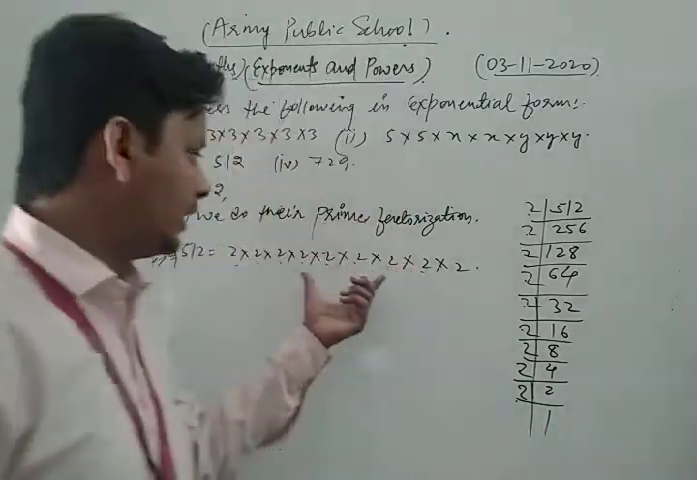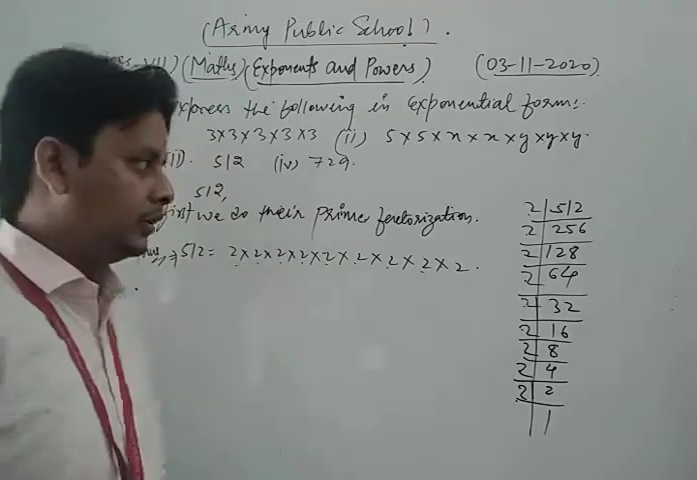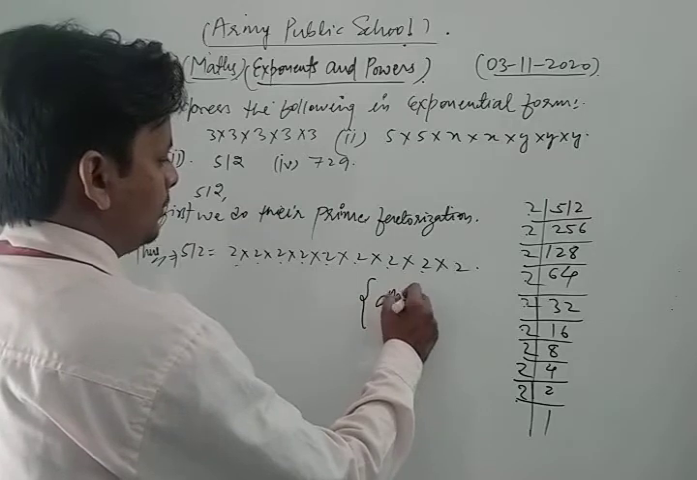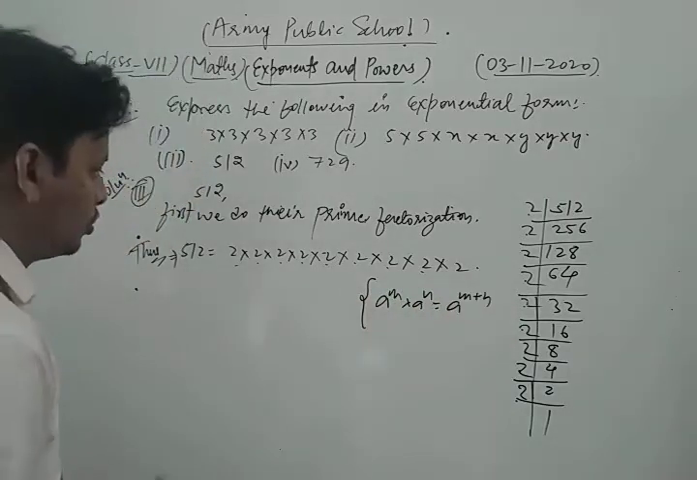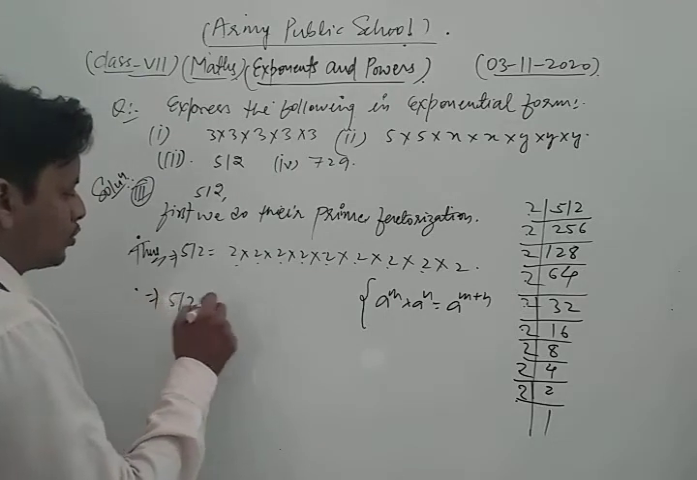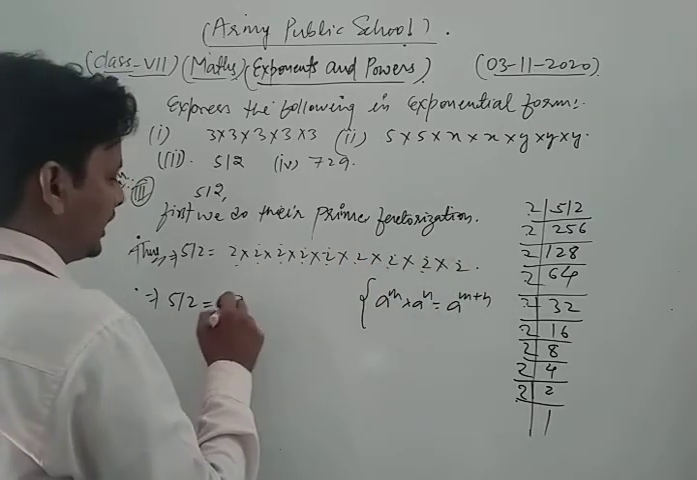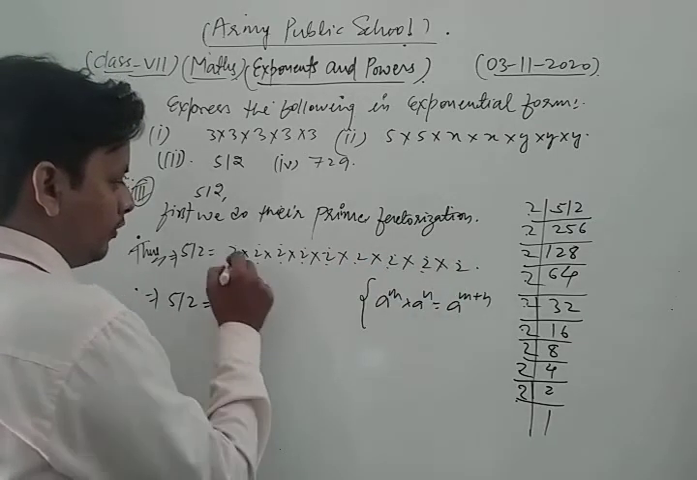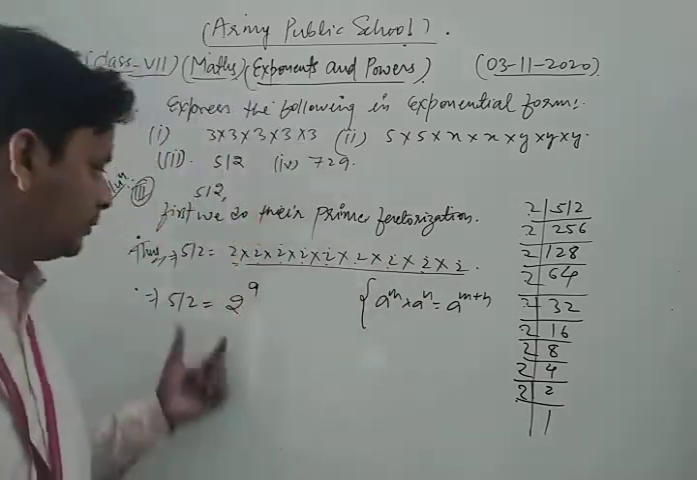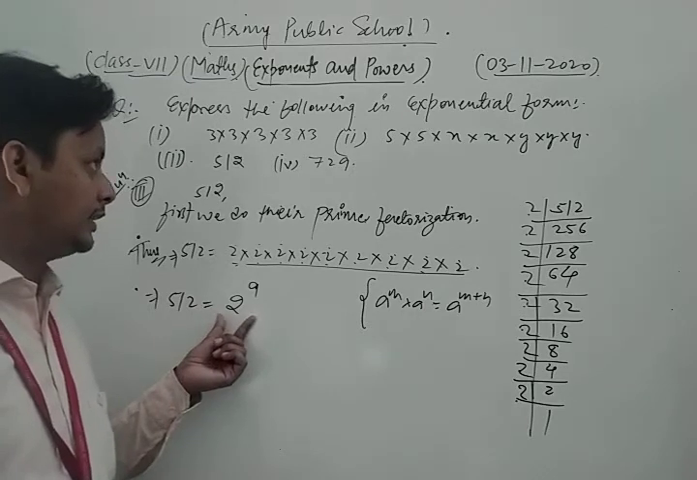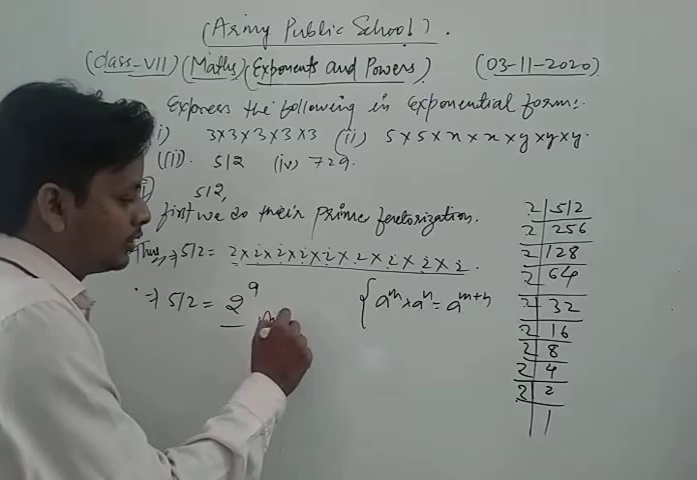Okay, now dear students, we apply the basic law of exponents. You know that if we have a to the power m into a to the power n, then we write a to the power m plus n. So here we apply the same concept. Here the power is 1 nine times, so we write 2 to the power 9, because if the bases are the same, the powers are added. Now we get the result: 512 written in exponential form is 2 to the power 9. This is our required answer of the given question.